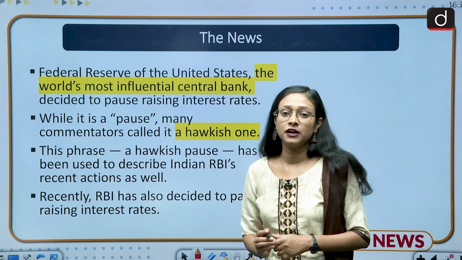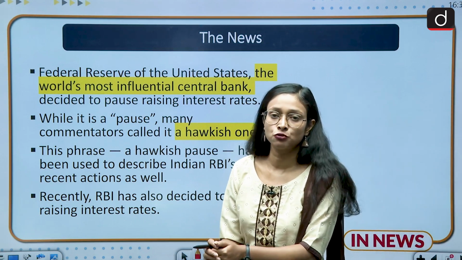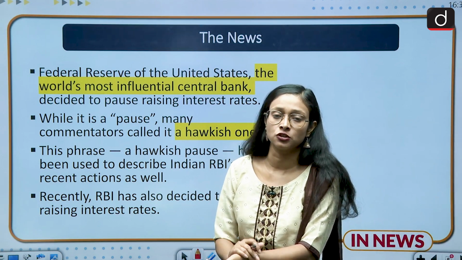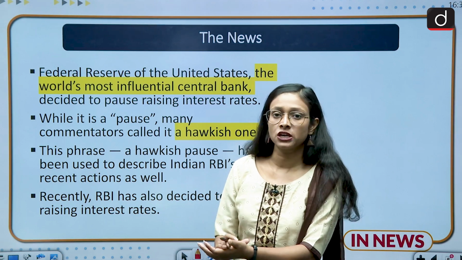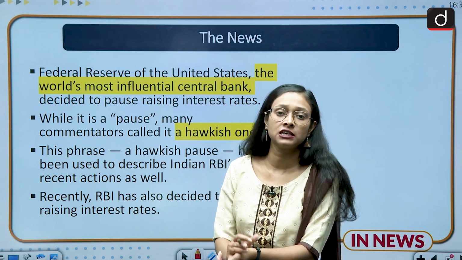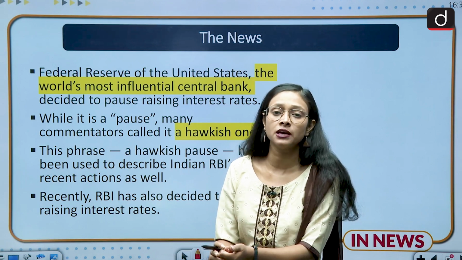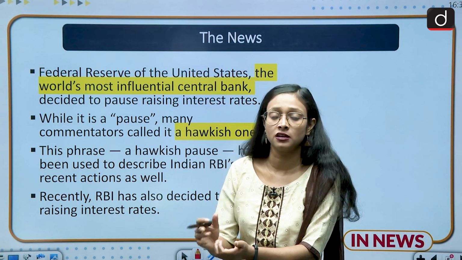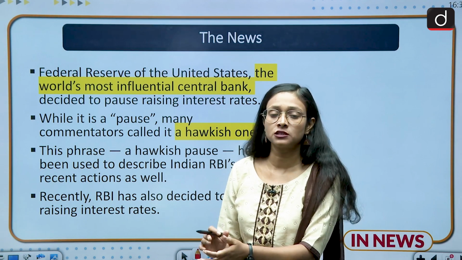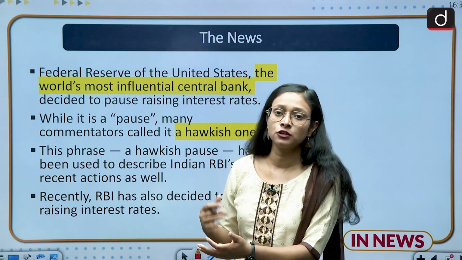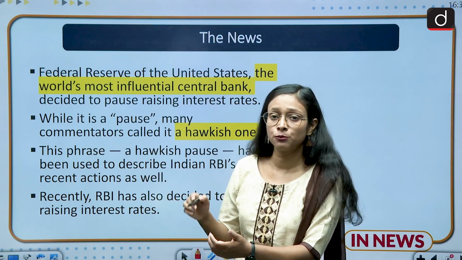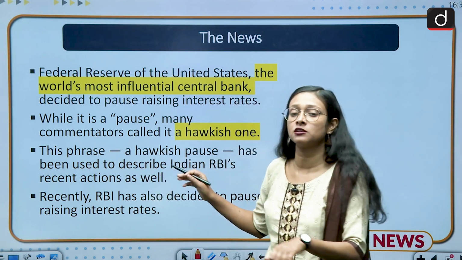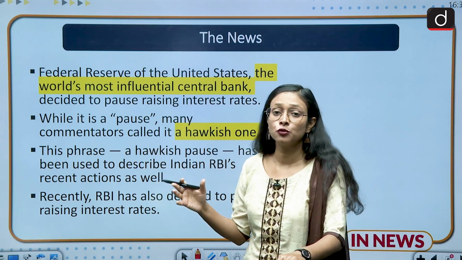So recently, the Federal Reserve System of the US has decided to take a pause. And what is this pause? This pause is termed as hawkish in nature. This is in the news, and we are discussing this topic because recently in this month itself RBI has also decided to take a pause, and it has decided that it will not raise its interest rate. In this session we will discuss the RBI issue and the US Federal Reserve System issue, and they are both correlational in nature. We will discuss it in further slides. So this is the news that the US Federal Reserve System has taken the decision to pause.